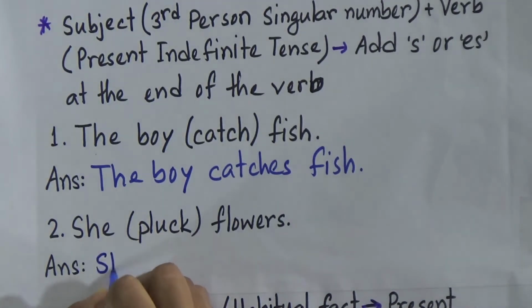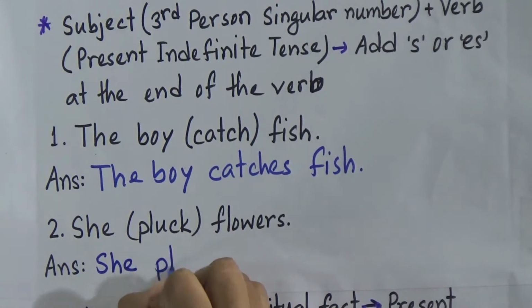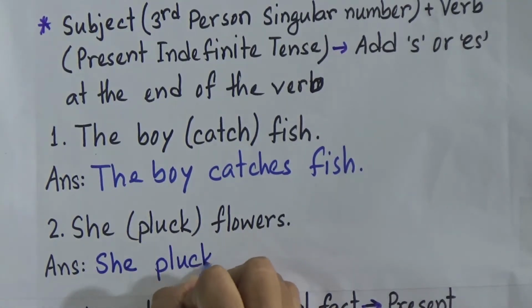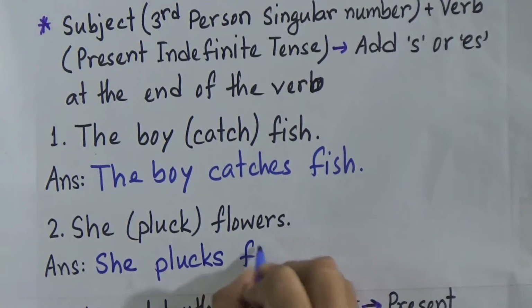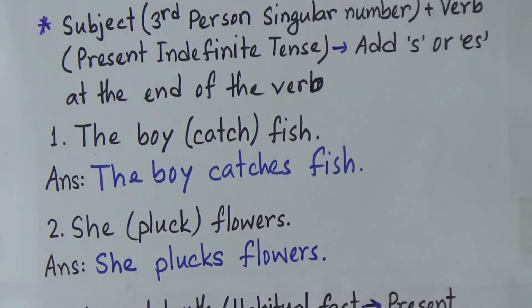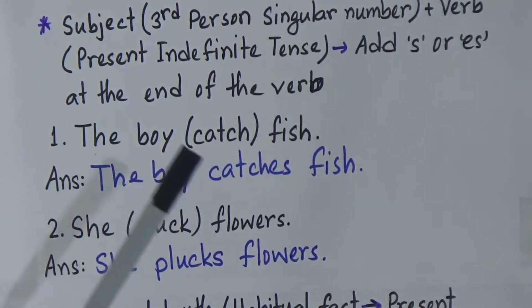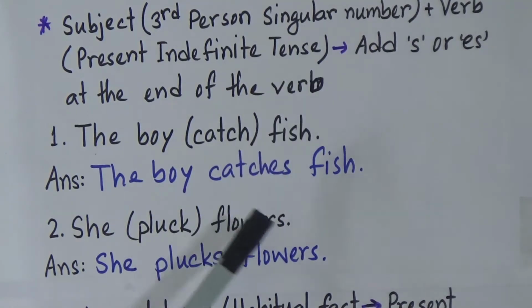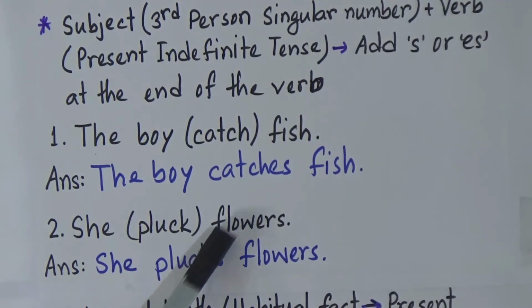We will write the subject at first, and our subject is she. Now we will add s at the end of the verb. She plucks flowers. So if the subject is third person singular number, we add s or es at the end of the verb, and it will be present indefinite tense.